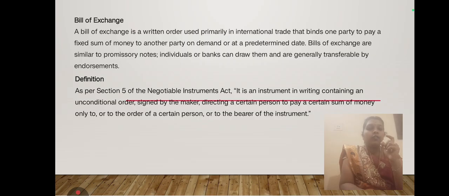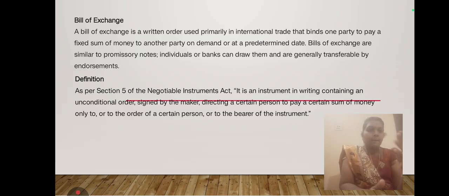That means whether it is local or international trade, one party has to pay a fixed sum of money, as per our example, 50,000. The drawee needs to pay the fixed sum to the other party, the drawer or payee, by a predetermined date. Before the date mentioned in the bill, the drawee must pay the money. This should be mainly noted.